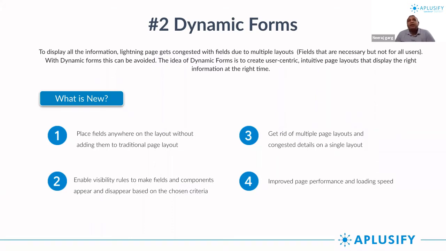So that is something that comes with dynamic forms, where you can see information for different users which is actually relevant, and if it is not relevant, it would not be shown on your page. Within the same page layout, you can have multiple forms designed into it, which can be visible or hidden depending on the criteria. I think we can explain that with one more example in the next slide.